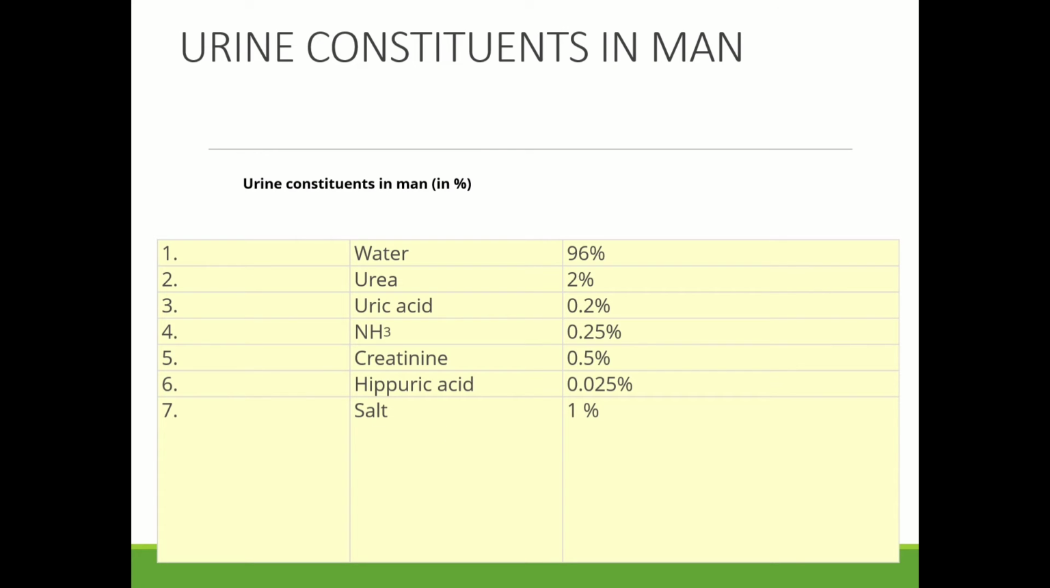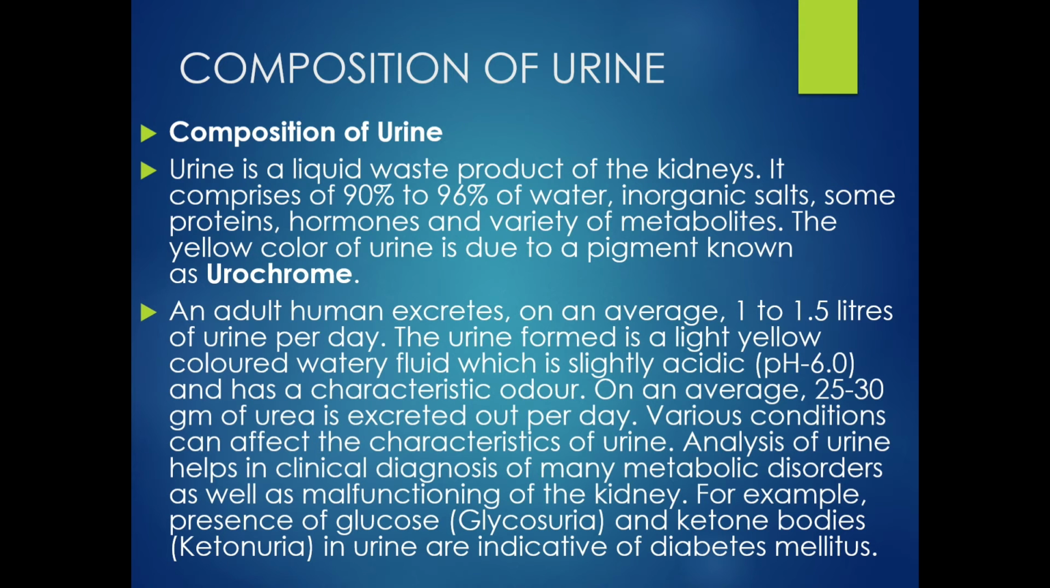So now this is the urine constituents in man. So what are the constituents of urine in man? Water is 96%, urea is 2%, uric acid 0.2%, ammonia 0.25%, creatinine 0.5%, hippuric acid 0.025%, salt 1%. Next, this composition of urine we will be discussing in detail.